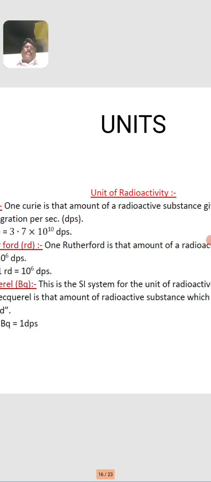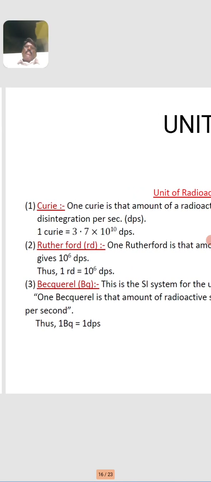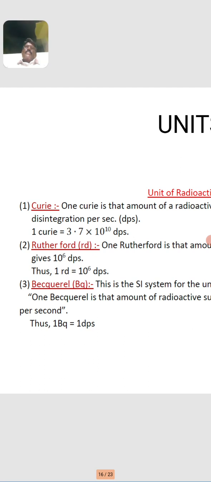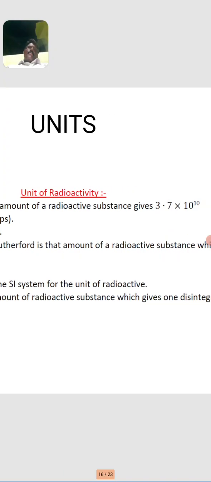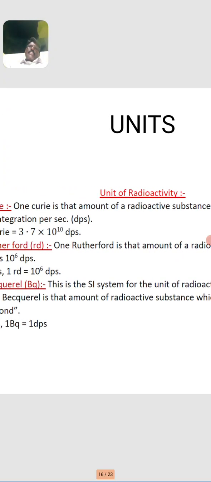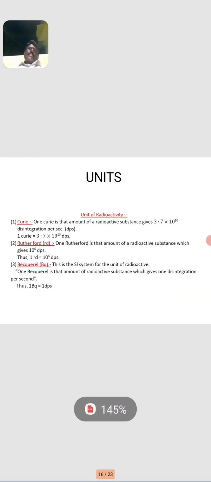1 Rutherford is the amount of radioactive substance which gives 10^6 disintegrations per second. Thus 1 Rutherford, Rd, is equal to 10^6 disintegrations per second. One Becquerel is that amount of radioactive substance which gives 1 disintegration per second. Thus 1 Becquerel is equal to 1 disintegration per second.